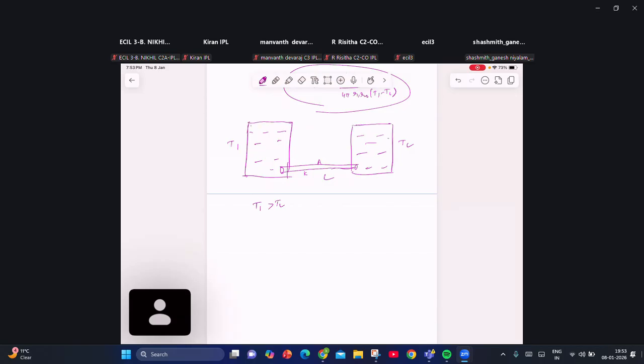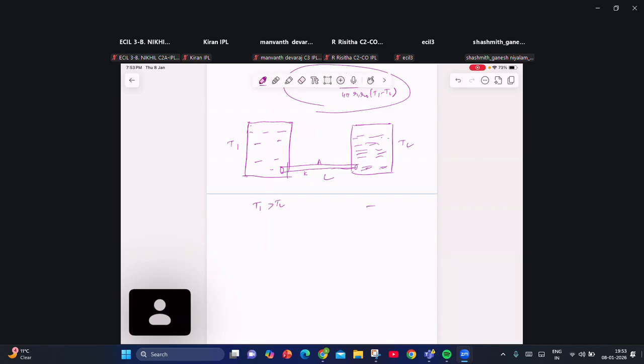The thermal loss is not occurring to the surroundings. Thermal radiation loss does not occur. If T1 is greater than T2, after how much time does the temperature difference reduce to half? They asked this previously in one INO examination.